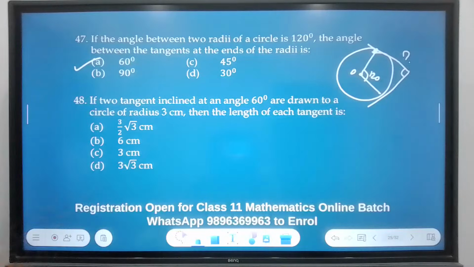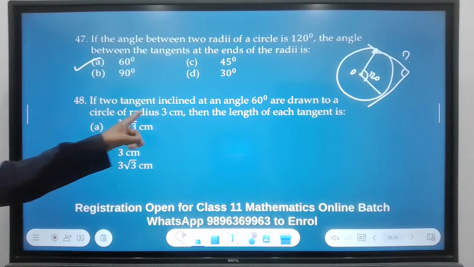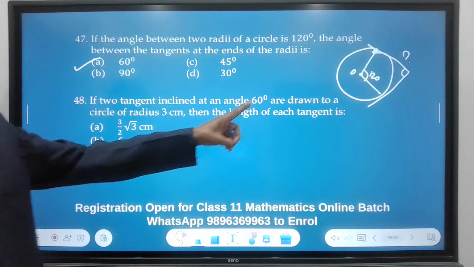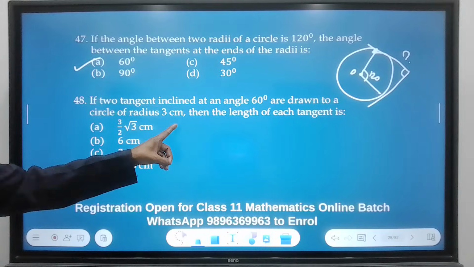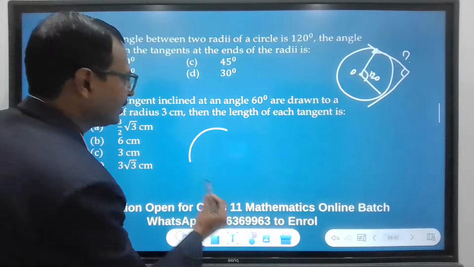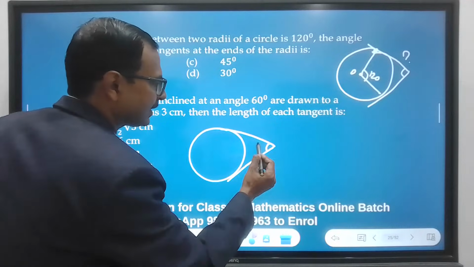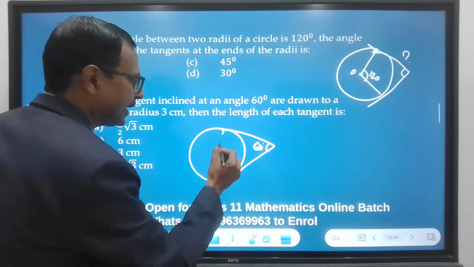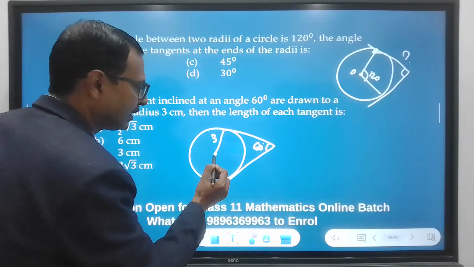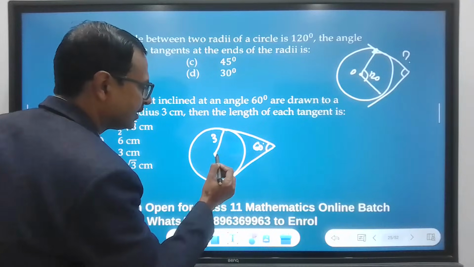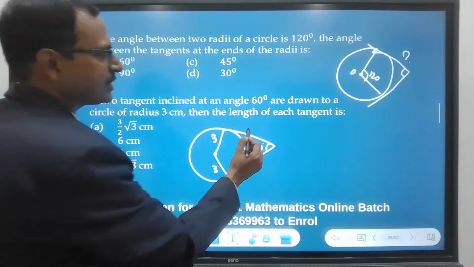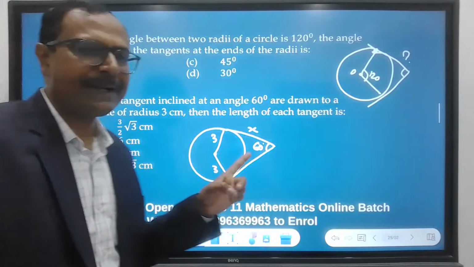Let's see another one. If two tangents inclined at an angle of 60 degree are drawn to a circle of radius 3, so like this and this angle is 60 degree, the radius is 3, like this. So we have to find the length of tangent x. So how do you find that?